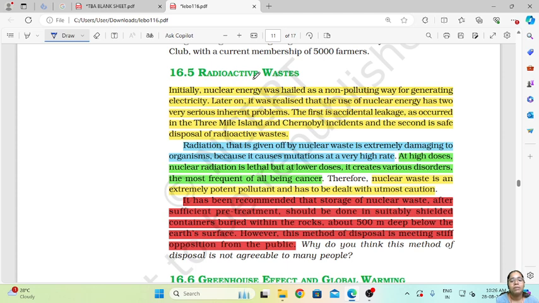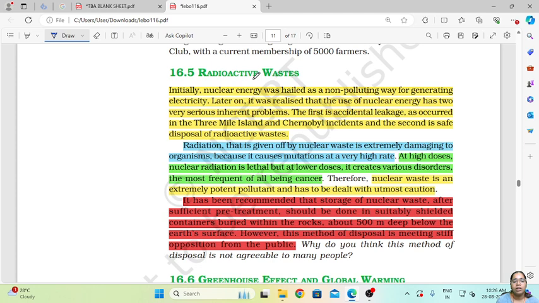The first problem is leakage, and the second problem is disposal of the radioactive waste. So how does this radioactive waste affect us? The radiation given off by nuclear waste is extremely damaging to organisms, because it causes mutation at a very high rate.